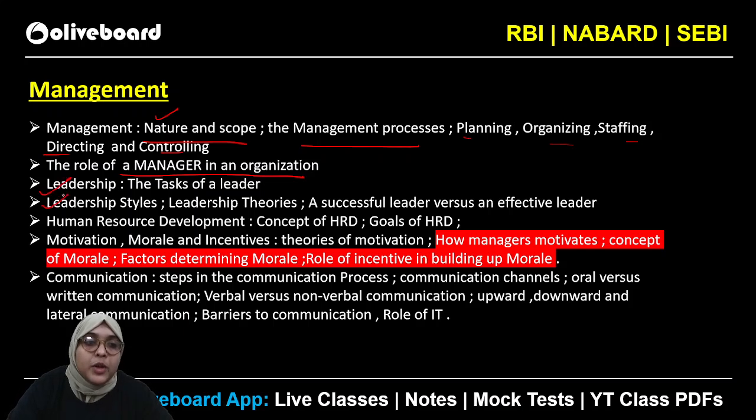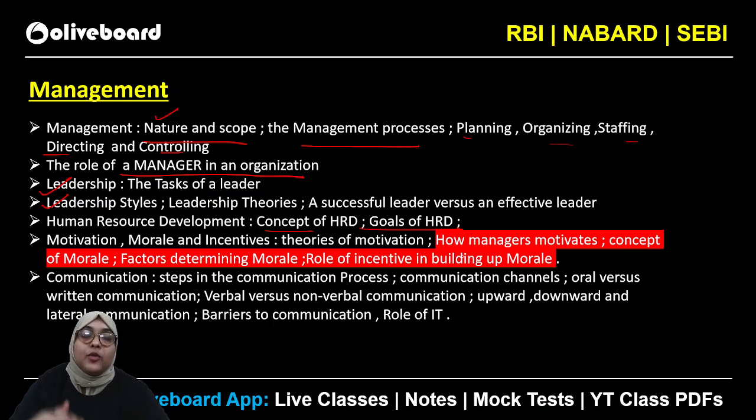Leadership is one of the most important topics. You can definitely expect a lot of questions from leadership in the MCQs. Then human resource development, HRD and goals of HRD. Talking about motivation, you can expect questions from morale and incentive, theories of motivation, how managers motivate. It is a very important topic: concepts of morale, factors determining morale, role of incentives in building up morale.